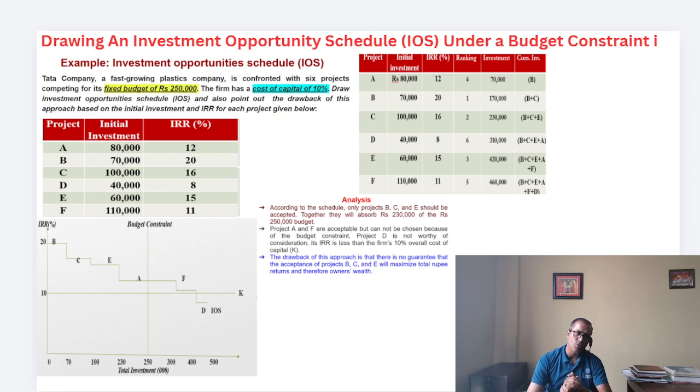That means we could even apply the portfolio management concept here, and then decide how we accept the projects. So under the budget constraint, we could apply the investment opportunity schedule, and this topic is very important, I'm telling you, not only for undergraduate level, graduate level, and even in financial management, you could find this is a very important concept, friends.